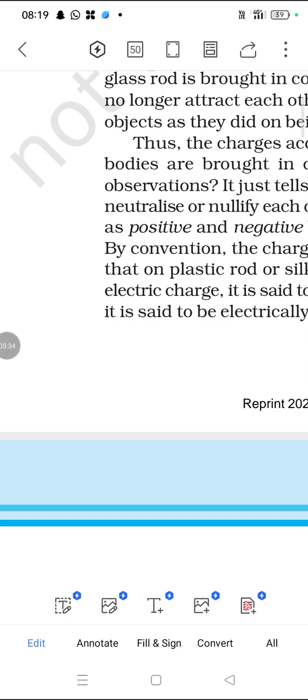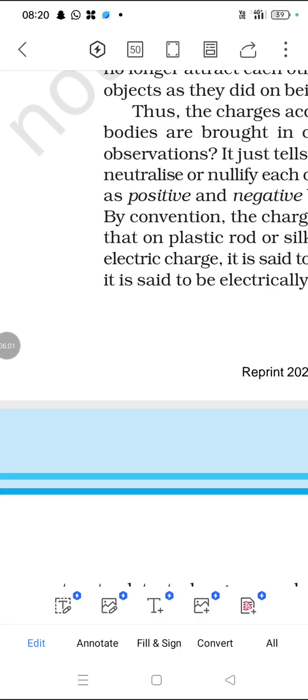When rubbed with plastic materials, we have the negative charges on the rod and the positive charges transferred into the silk cloth. And the other rod has positive charges when rubbed, and the silk cloth moves into the negative charges. Only two ways.